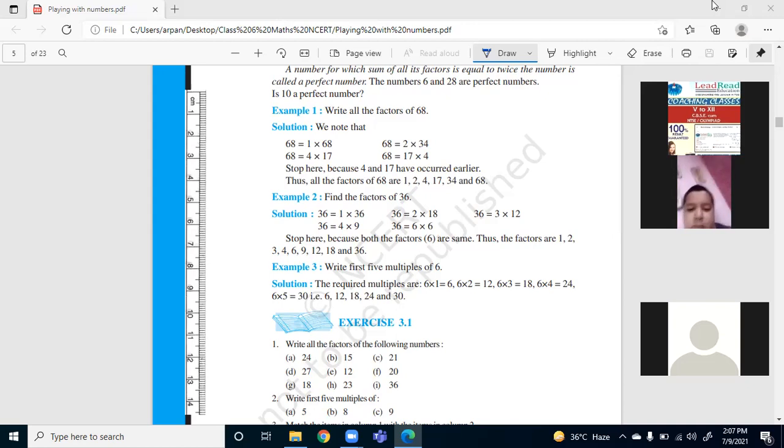Excuse me, ma'am. Yes, Samarth. What are we doing? I just joined now. Okay, no problem. We are doing example number 1. Okay, ma'am. So all of you have to write the factors of 68 and put it on chat box. I will check it.